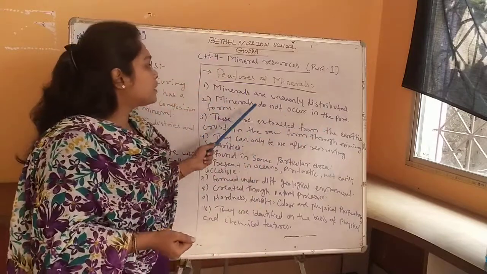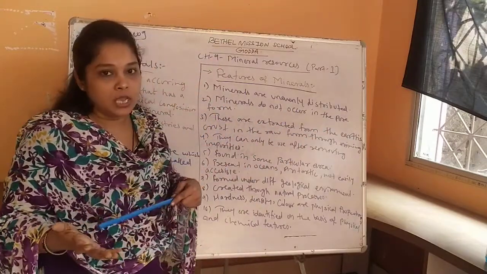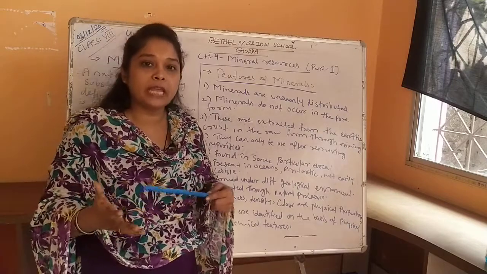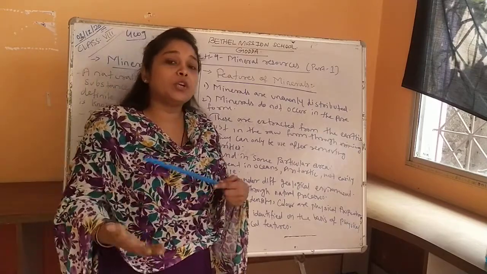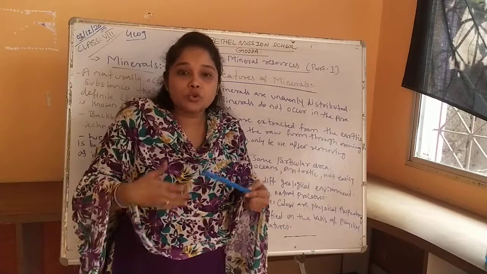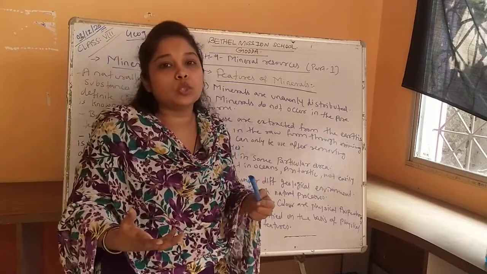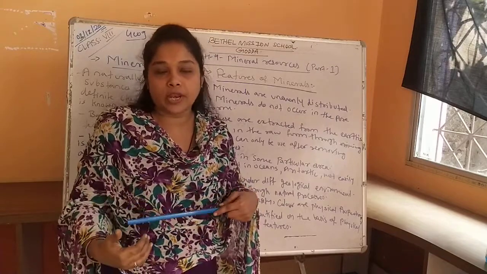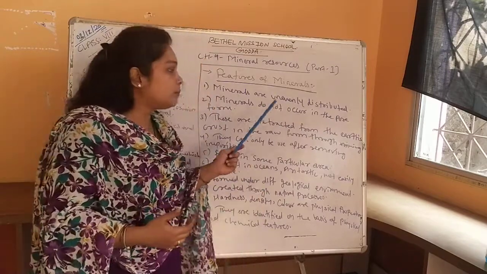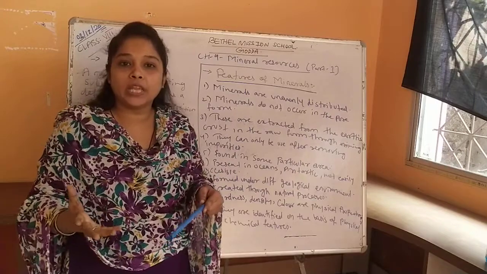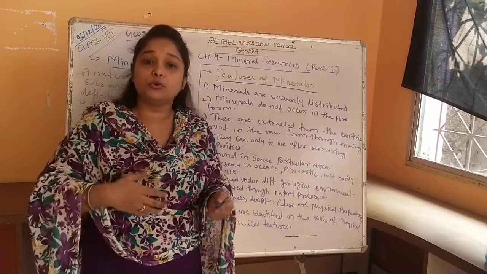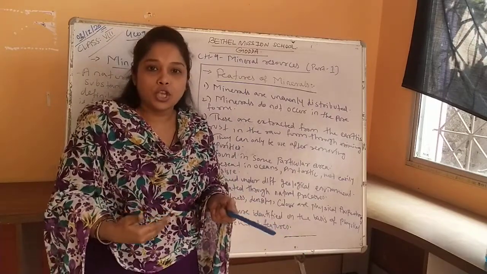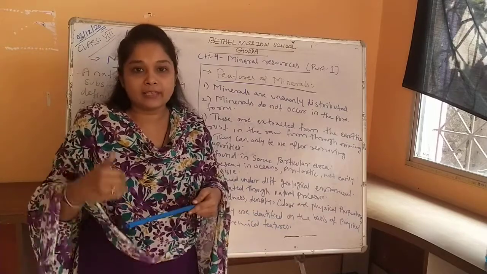Next one is minerals do not occur in the pure form. Minerals are not in the pure form, they are in the raw form. So when we want to use a mineral, we need to change the raw form of the mineral so that it can be usable. Whatever mineral we are extracting, those minerals are not in the pure form. They are in their raw form, their original form, which we need to transform. So they are not in the pure form when they are extracted.